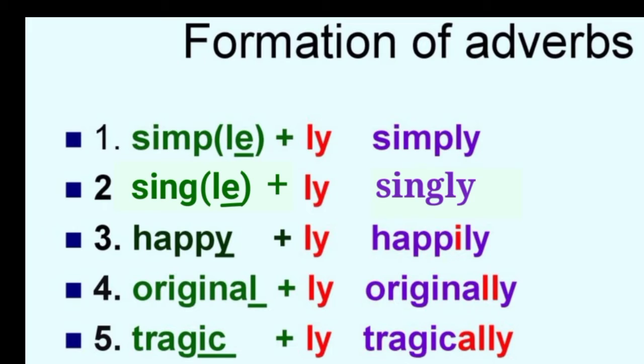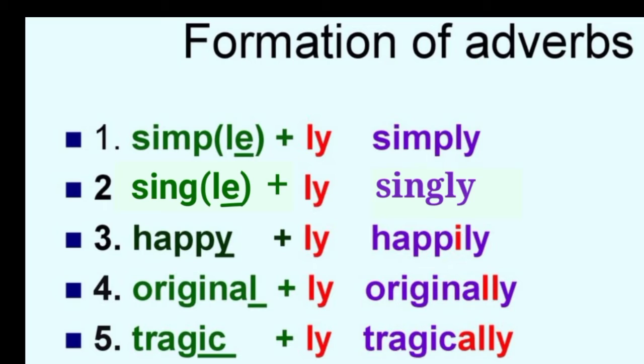Happy ends with Y. We have to remove Y and in place of Y we will add I, then L-Y. Original, see the word original. Original ends with letter L. So here we have to add ly, and it will become originally, O-R-I-G-I-N-A-L-L-Y.